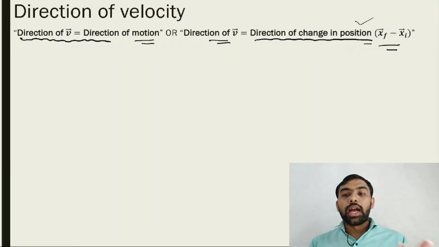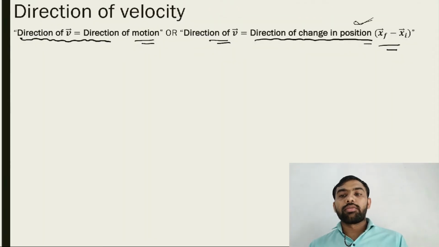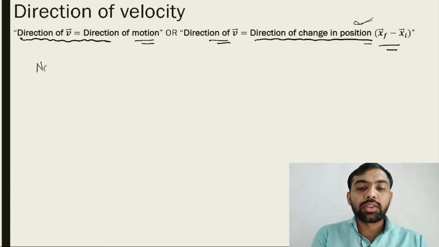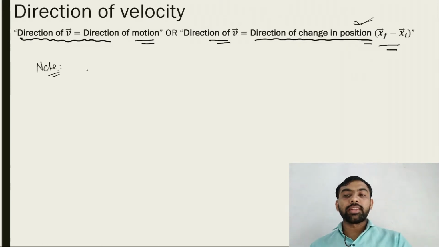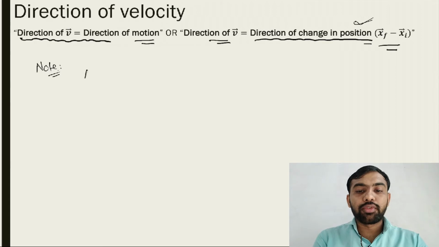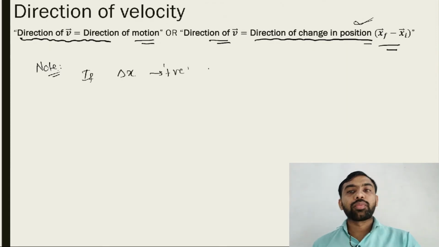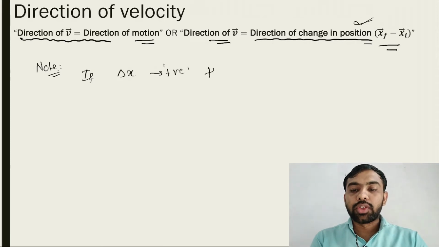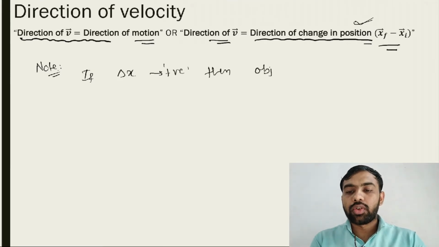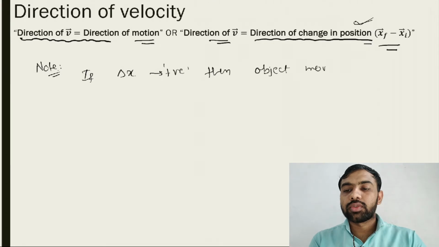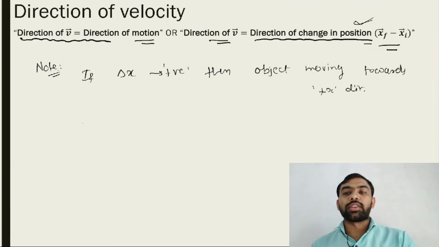This is the meaning of the direction of change in position. All of you must note this, that is quite an important thing. Write one simple note. If delta x is positive, then the object is moving towards the plus x direction.